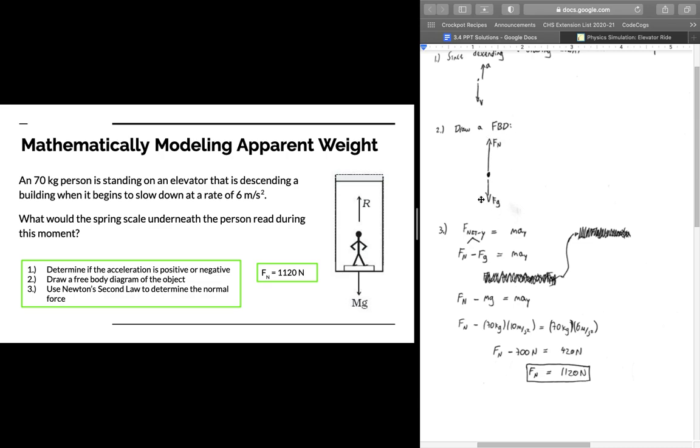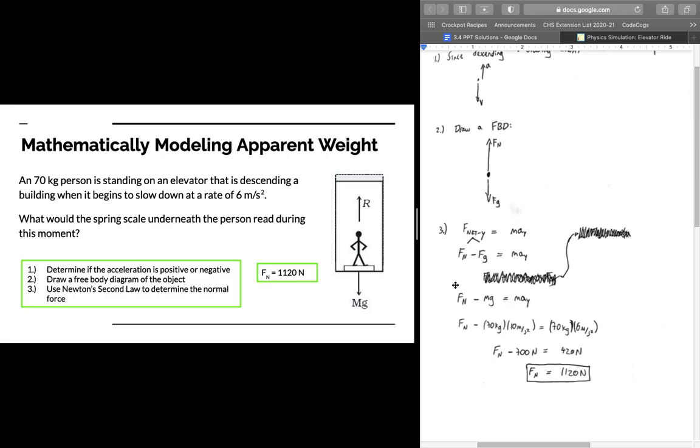in the y direction. All right, so our net force is going to be the sum of forces in the y direction here, so that's going to be normal force, Fn acting upwards, and then minus Fg because the force due to gravity is acting downwards. So Fn minus Fg. And so now what we do is by Newton's second law, we know this net force is equal to mass times acceleration. So we have Fn minus Fg equals m times Ay. Okay?